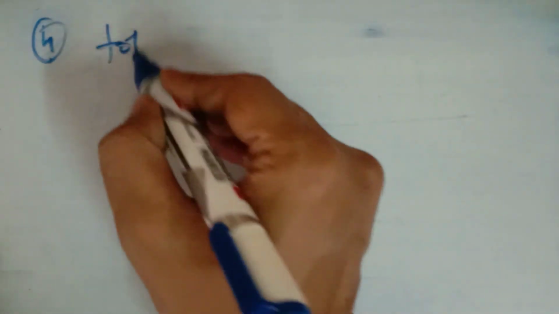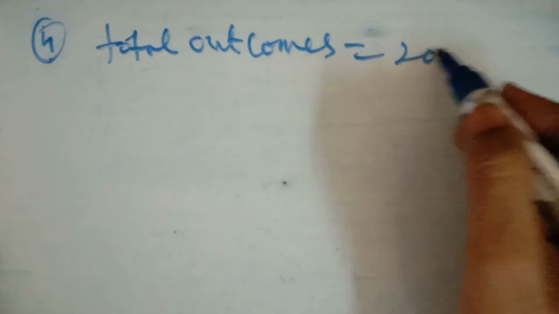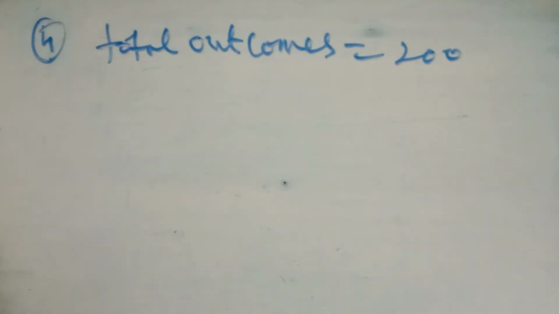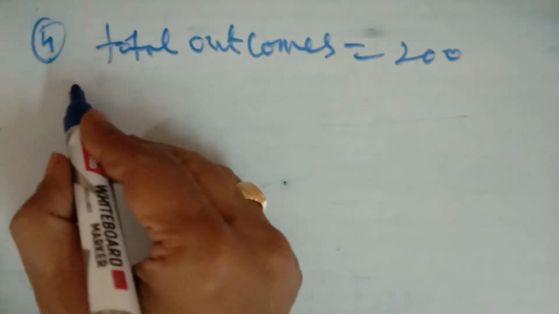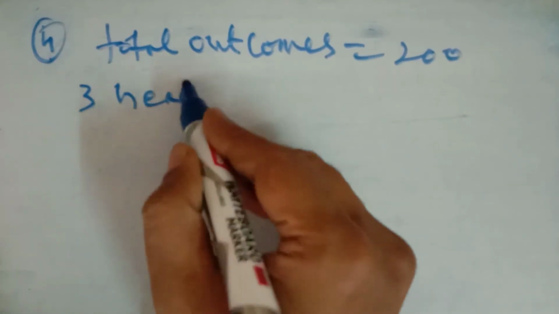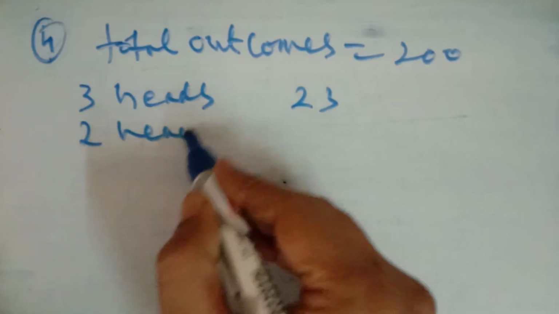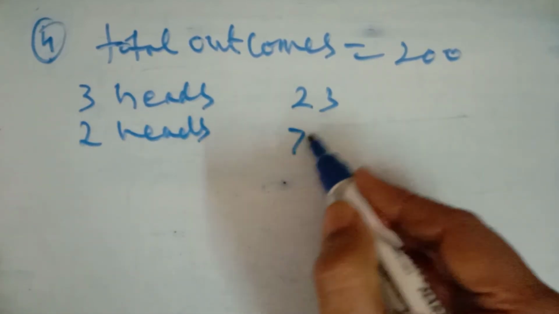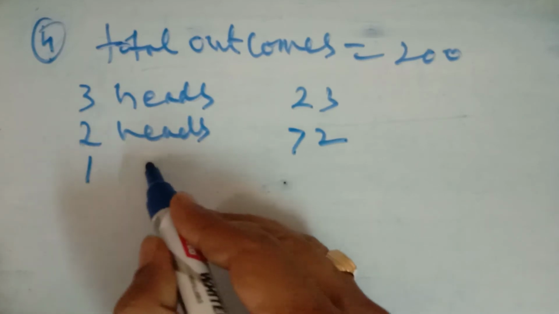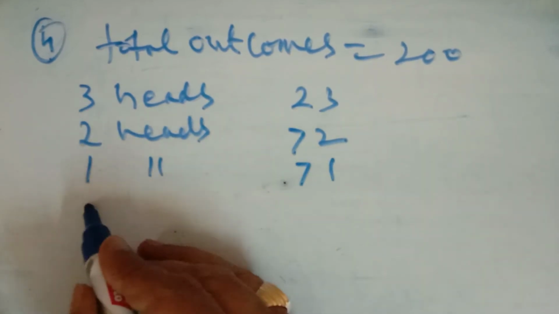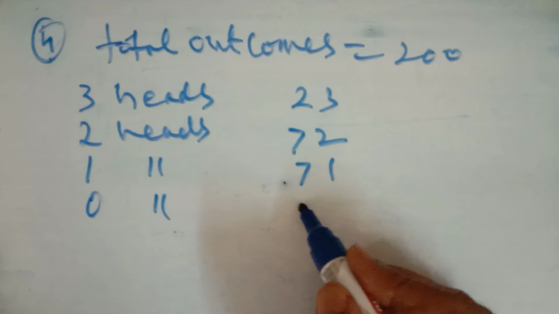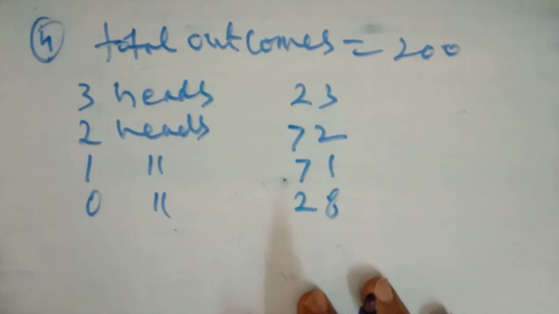Now in question number 4, it says that 3 coins are tossed 200 times. So total outcomes are 200. That is, a coin is tossed 200 times, and their outcomes are given. It is given that 3 heads were obtained how many times? 23 times, and 2 heads, it is given in the question, 72 times, and 1 head is obtained 71 times, and 0 heads obtained 28 times. It is given in the question.